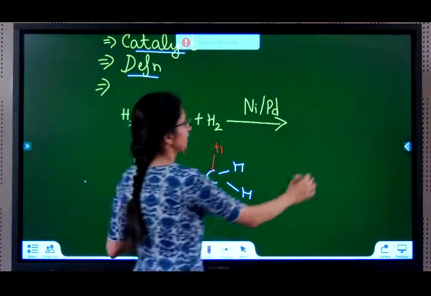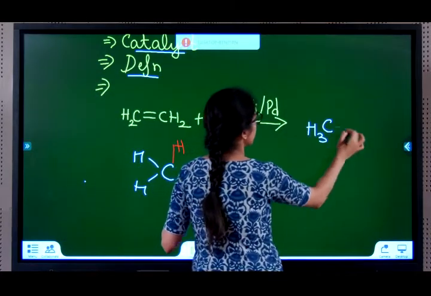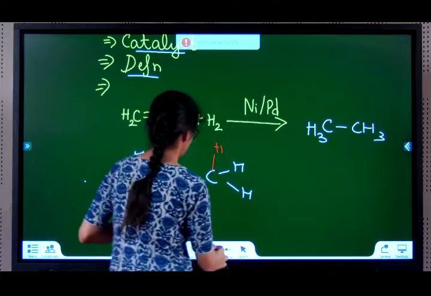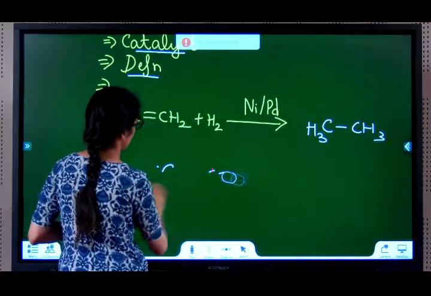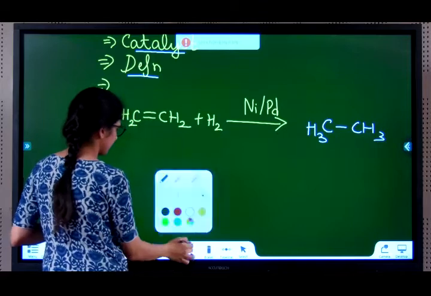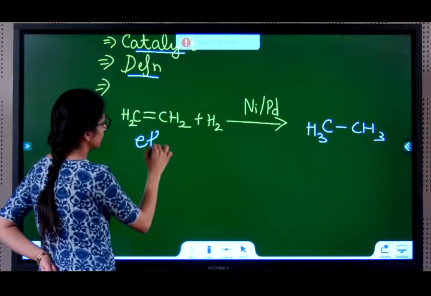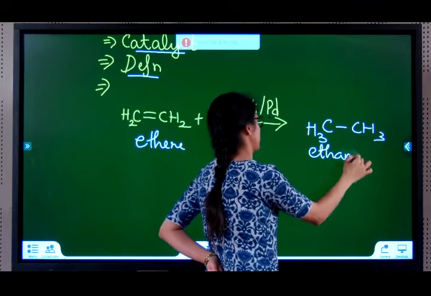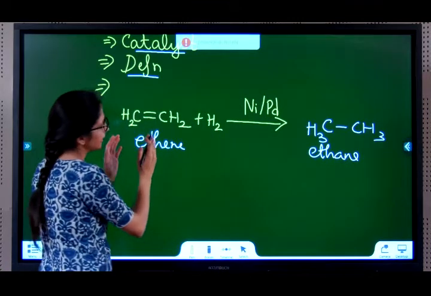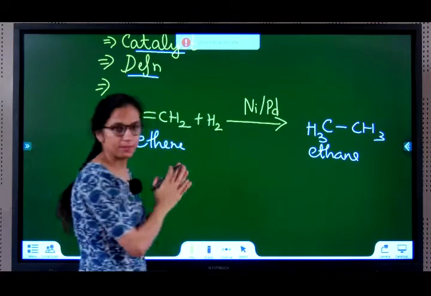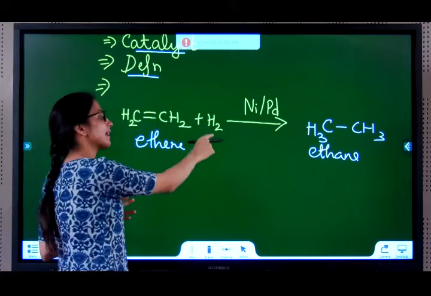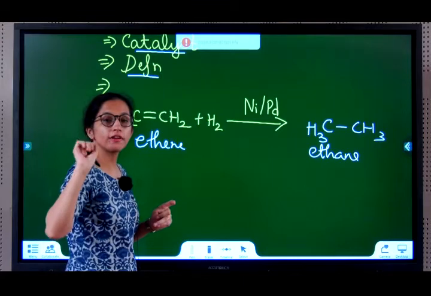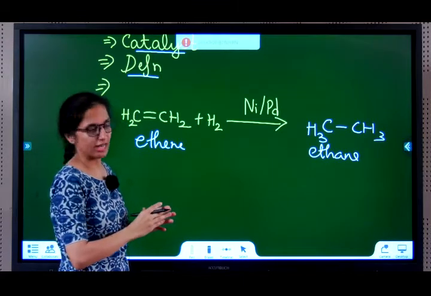So what happened? CH3, CH3. Ethene got converted to ethane. Addition reaction took place because I added hydrogen. Since there is addition of hydrogen, this reaction is also referred to as hydrogenation reaction.